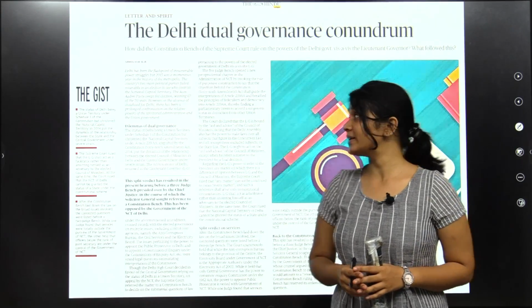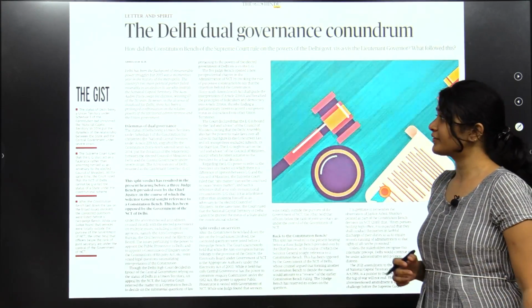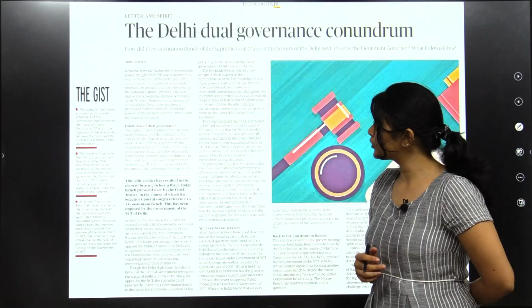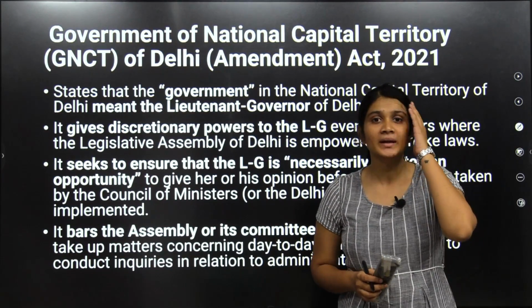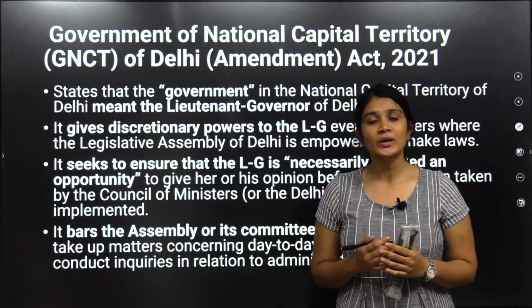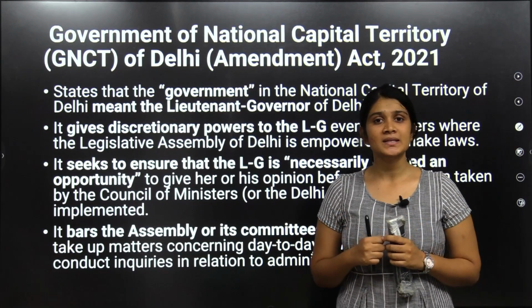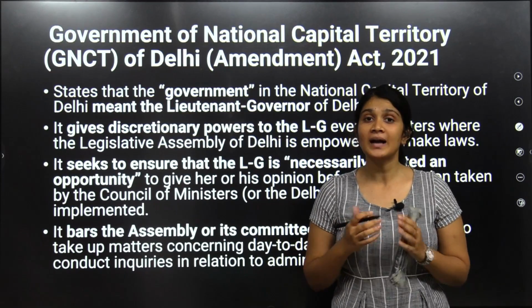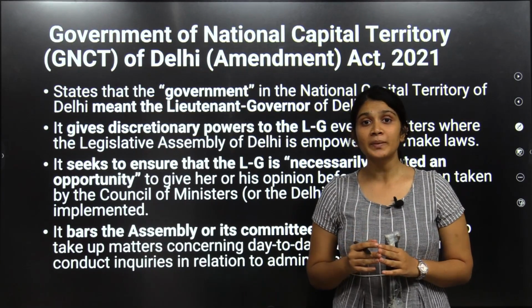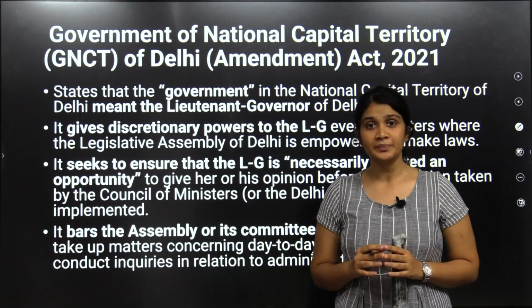The next article for the day is the Delhi Dual Government's Conundrum. For this, we will be looking into the Government of National Capital Territory of Delhi Amendment Act. This has been newly amended. What does this amendment say? This amendment says that the government of the NCT region will be in the name of the Lieutenant Governor.